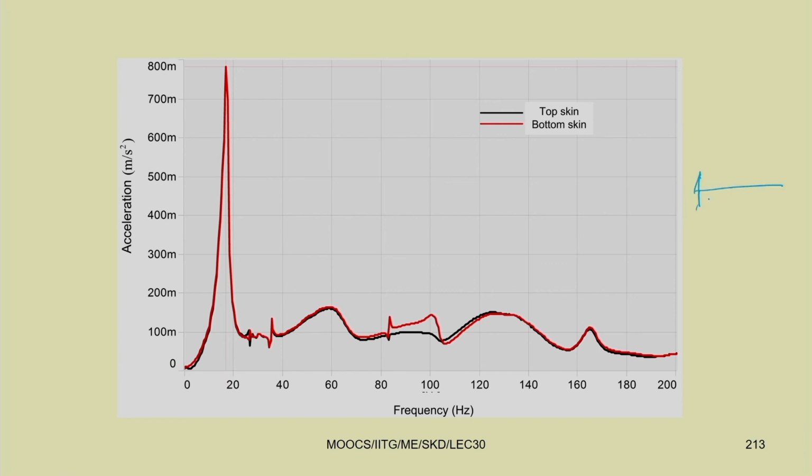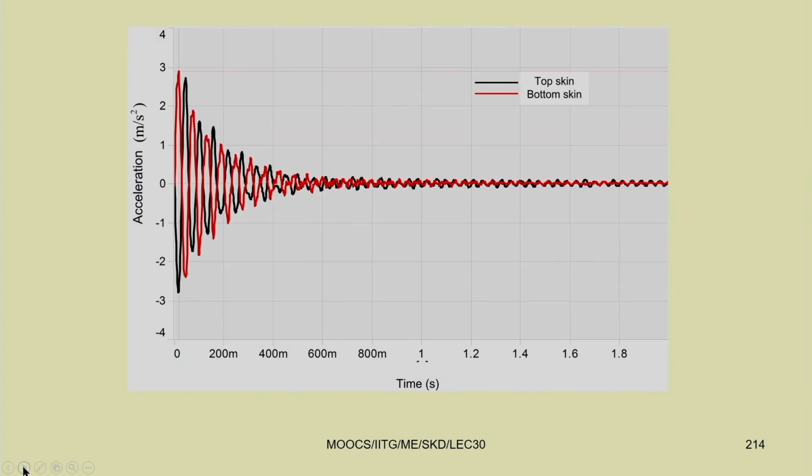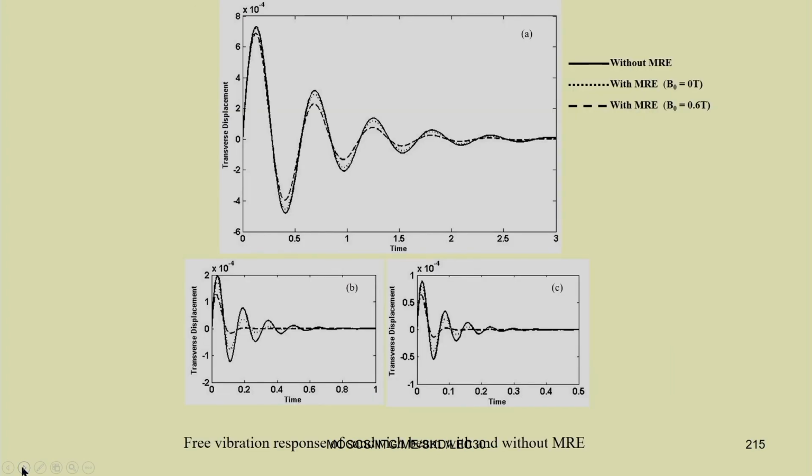If we do an experiment, for example, let us take a cantilever beam and put an accelerometer on top and an accelerometer at the bottom. If you see the acceleration versus frequency for the top and bottom accelerometers, you can see they are matching. So, one can use a classical theory for this type of analysis also. You can see the response for the top skin and bottom skin. Now you can see the response without applying voltage and magnetic field, and with the magnetic field applied. It is clearly evident that by applying the magnetic field we can reduce the vibration considerably.